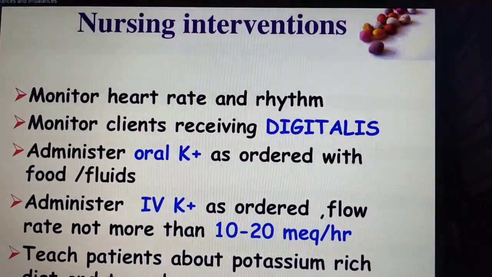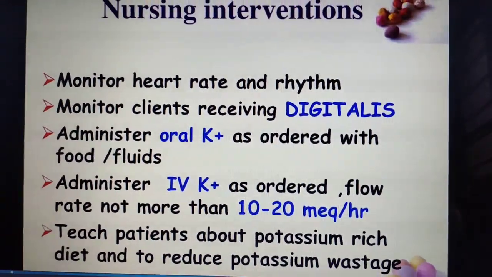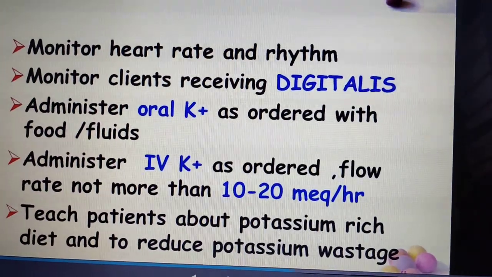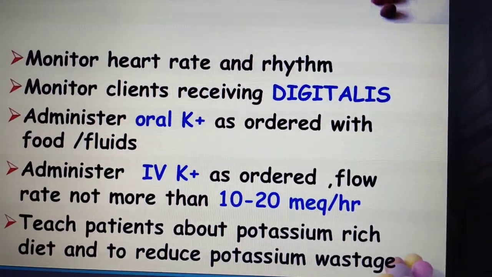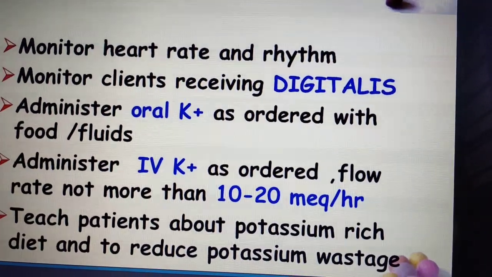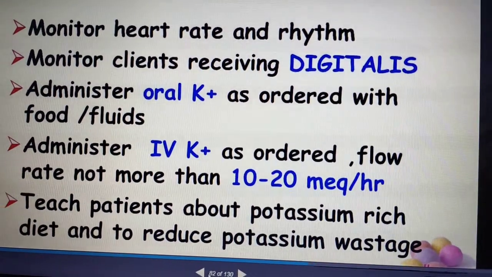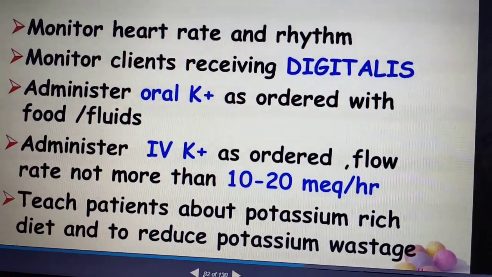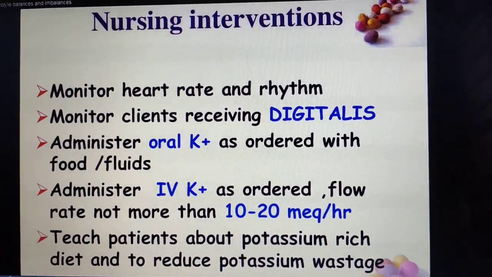Administer the oral potassium as ordered with food and fluid. Administer the IV potassium as ordered, with a flow rate not more than 10 to 20 milliequivalent per hour. Teach the patients about the potassium-rich diet. What are the potassium-rich foods here? Yes, banana, which contains a high potassium level. Okay, next we'll see